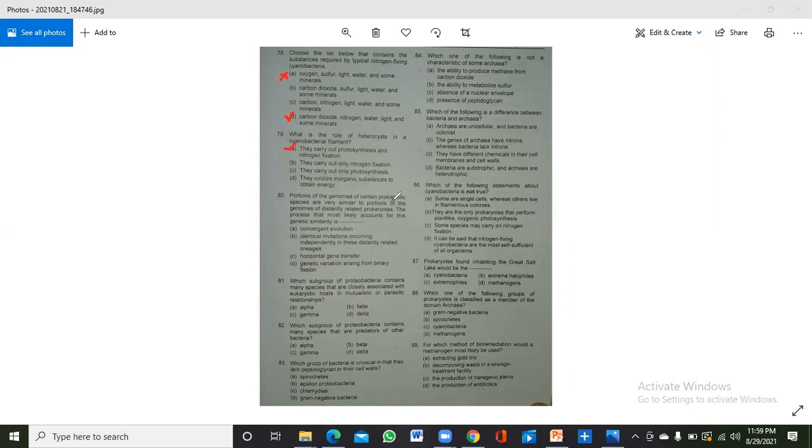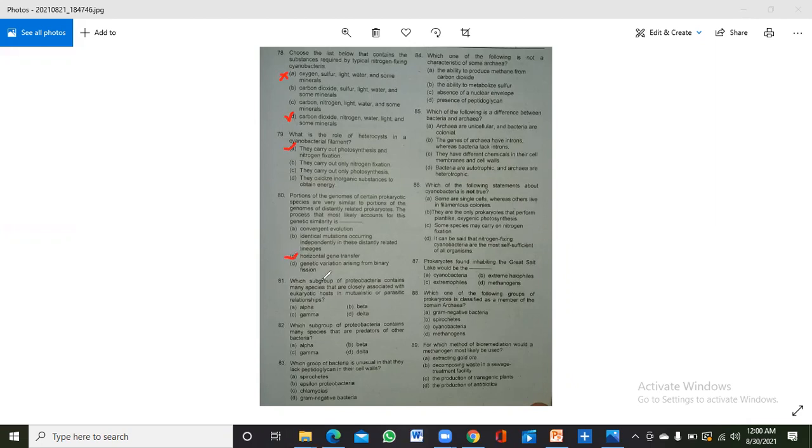80% of the genome of certain prokaryotic species is very similar to portions of the genome of distantly related prokaryotes. The process that most likely accounts for the genetic similarity is, basically, the transfer of genes from one bacterium to another, and it is mainly done by horizontal gene transfer through transformation, conjugation, and transduction. Okay, because according to horizontal gene transfer, genes are transferred between bacteria.